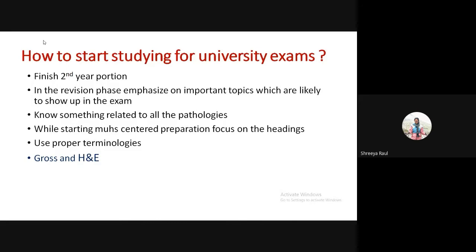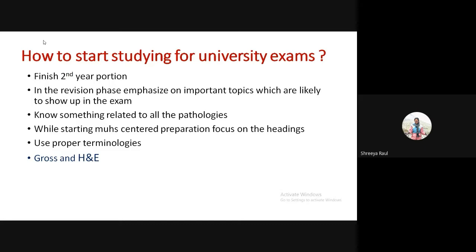Now when your university exams are approaching, this phase may differ for different people. It might be 2 weeks for some people, it might be 2 months for some people, but whatever you feel comfortable with at your own pace, you should start a university focused revision phase. While you're revising, give special attention to the important topics, but don't give them the only attention. Other topics require your attention too, because again, concepts.